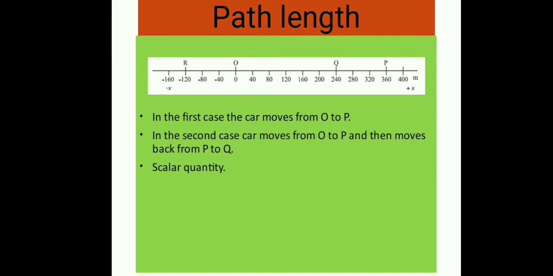In the second case, the car moves from O to P and then moves back from P to Q. During this case, the distance, or you can say the path length, will be OP plus PQ, that is equal to 360 plus 120, that is 480 meter. Now, one point about the path length is that it is a scalar quantity.